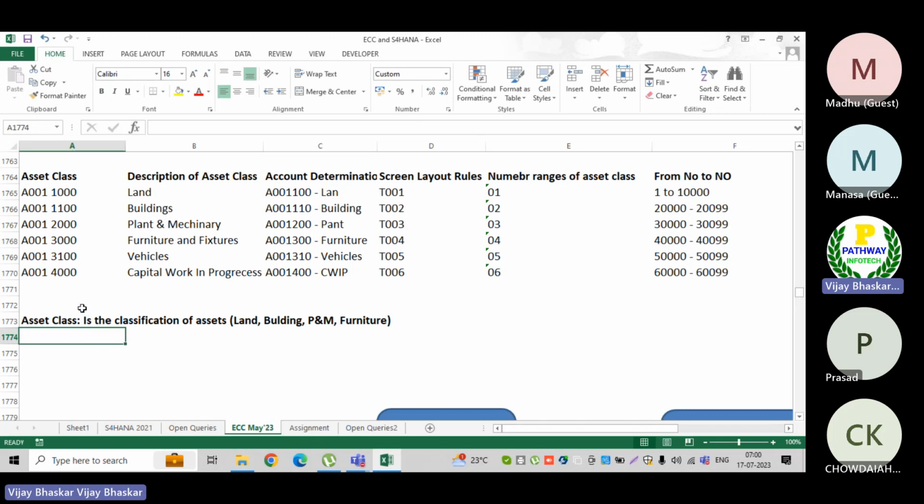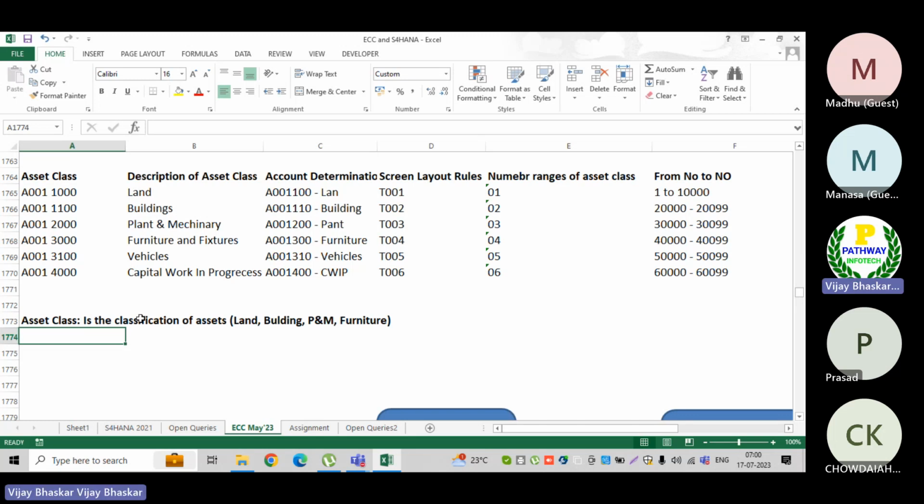The asset class is going to represent your asset classes. Now, while gathering the requirements, suppose you are in a position as an FI consultant in an implementation project. The first thing you need to do is sit with the business people and get the existing list of assets, and go through how they have classified them.